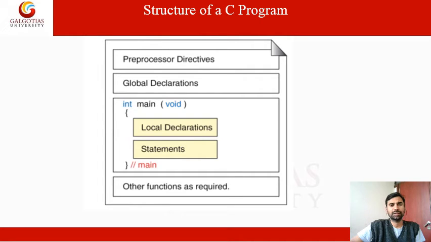In C programming, the main function is mandatory. We can't avoid this, but the return type you can change. You can use integer, void, or float, any kind of data type. If you use void, no value is returned. Suppose it is integer, then you need to return a value, so you have to use a return statement, and the returned value's data type is integer. Suppose it is float, then the returned value type is float.